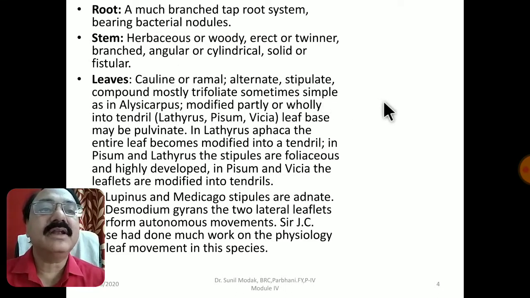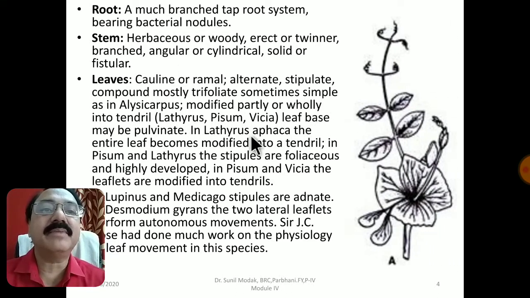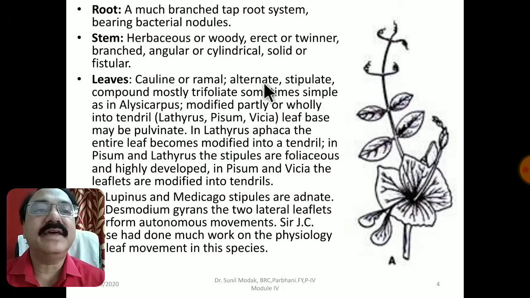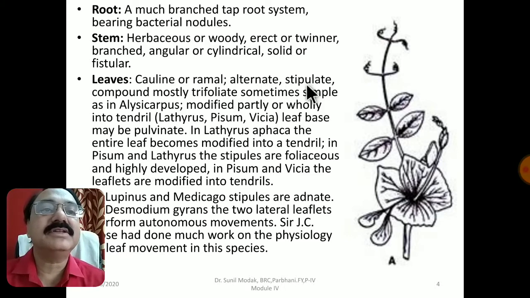The leaves are another important feature of this plant. They are cauline or ramal. They are alternate, but here you may have a false assumption, because it is a compound leaf. It is not a leaflet. In some plants it is a single leaf, simple and alternate, present at each node. They are stipulate, and if they are compound, mostly trifoliate.